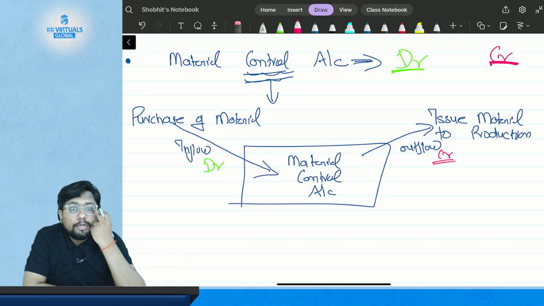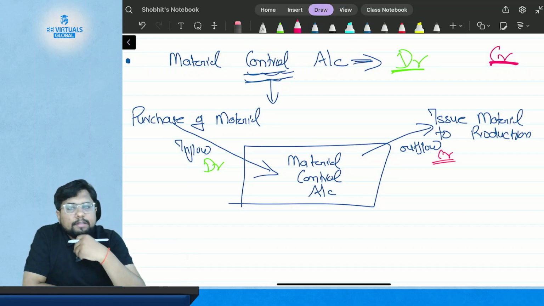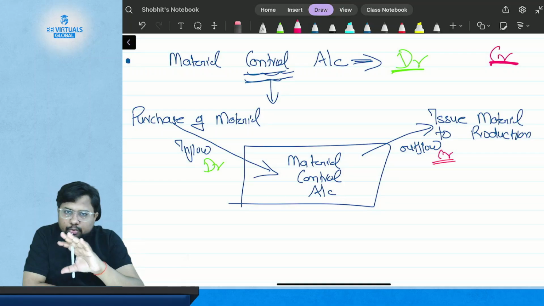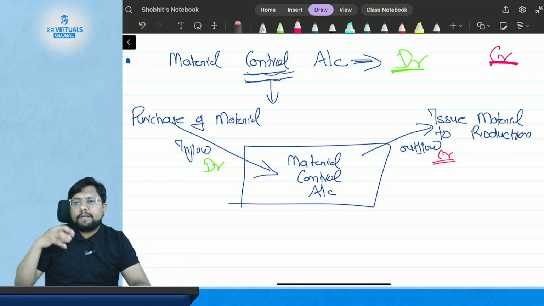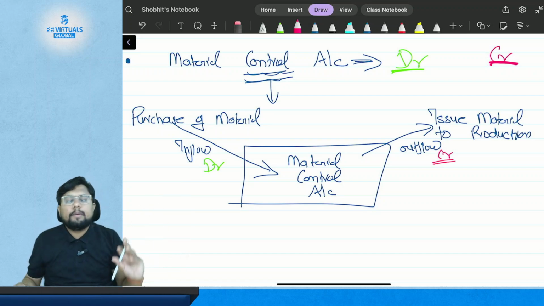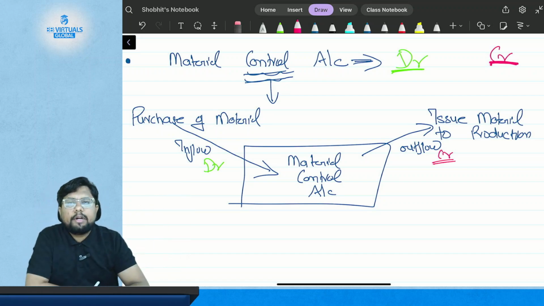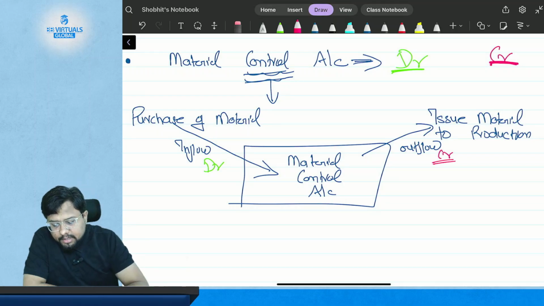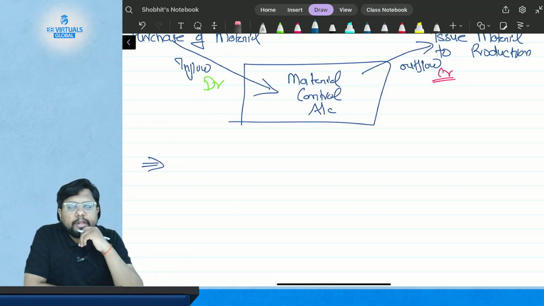Now we need to understand what are all the types of transaction which can take place in the material control account. So you just have the basic understanding of the material control account, that whenever there is inflow of the material, it will be considered as debit. Whenever there is outflow of the material, it will be considered as credit. Understood? Now we need to understand what types of transaction are here. But before that, there should be a basic understanding of the material.